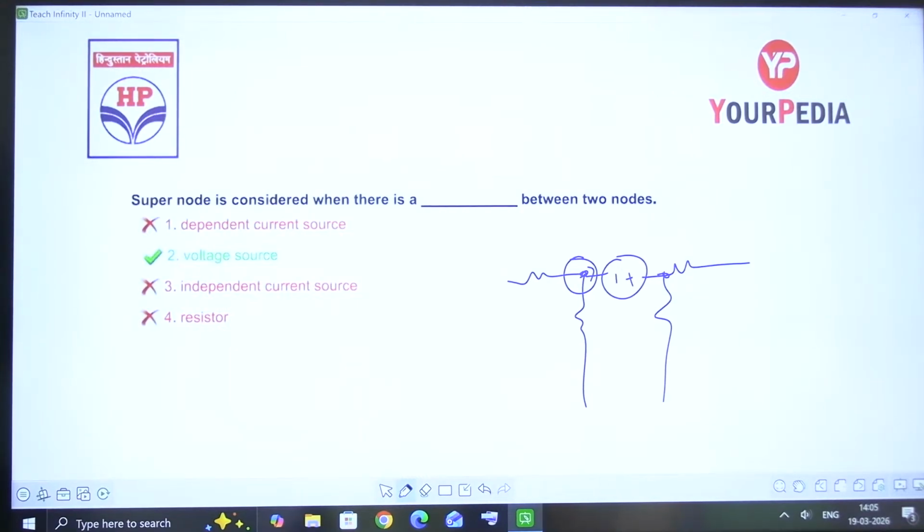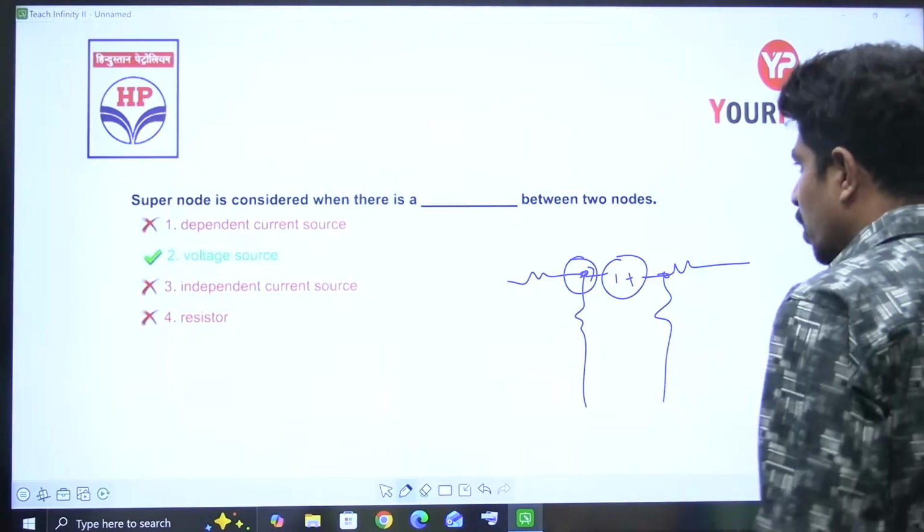Whenever there is a voltage source between two nodes, supernode is considered. Whenever there is a current source between two loops, supermesh is considered.